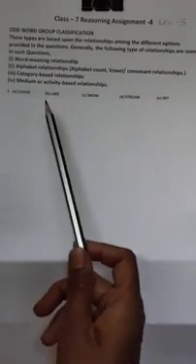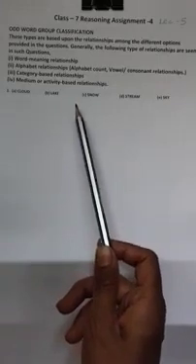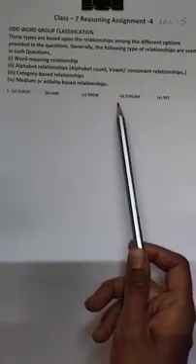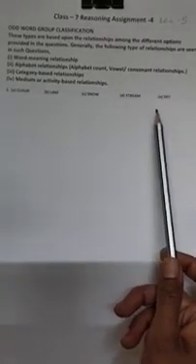I am repeating: cloud, lake, snow, stream and sky. Can you tell me which option is odd one out here, or which relationship we have followed here?